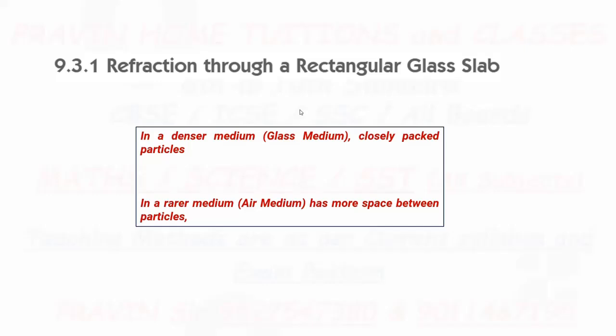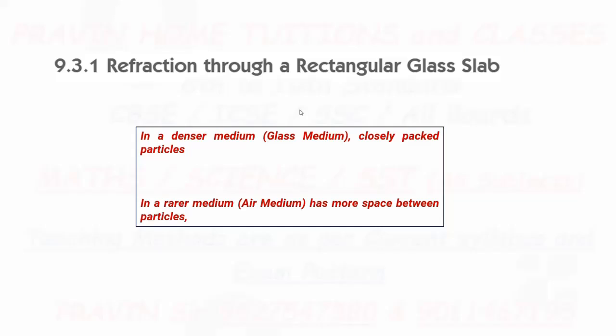Now we will study this phenomenon by using this concept: refraction through a rectangular glass slab. It means a ray of light traveling in air passes through the glass slab and then again from the glass slab to air. So it will change direction because the medium changes.